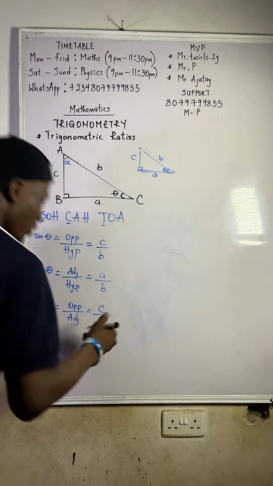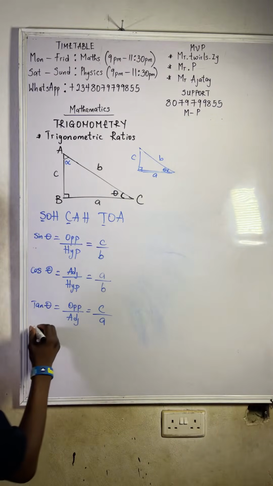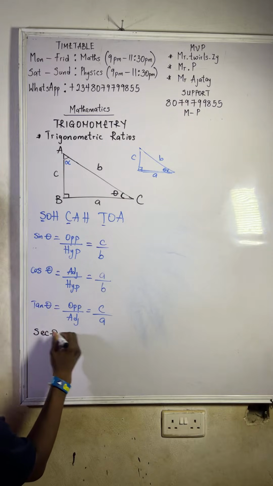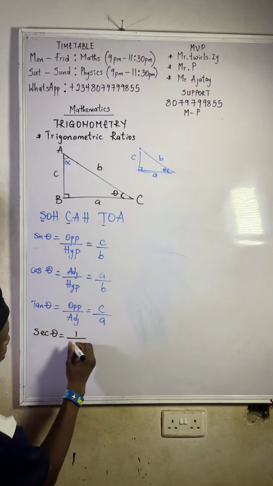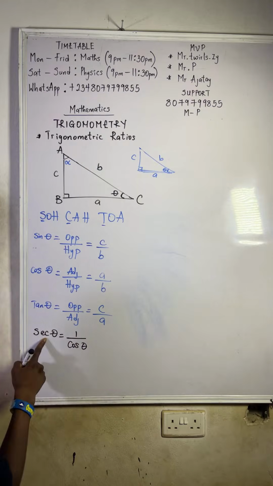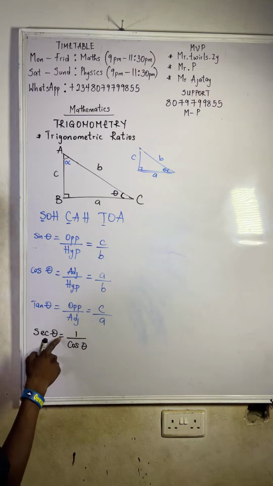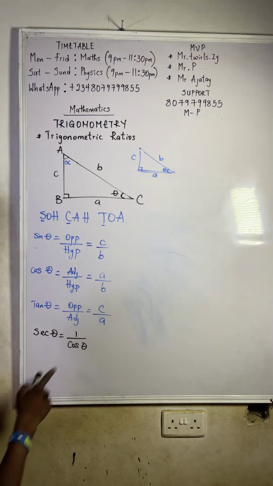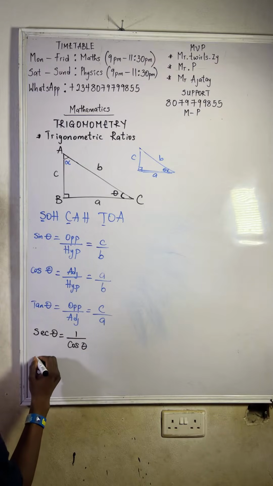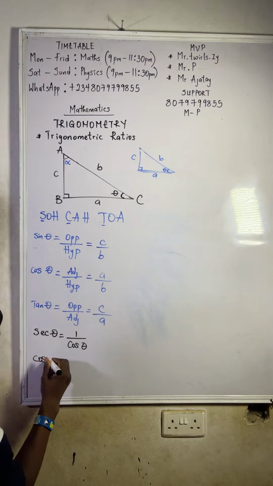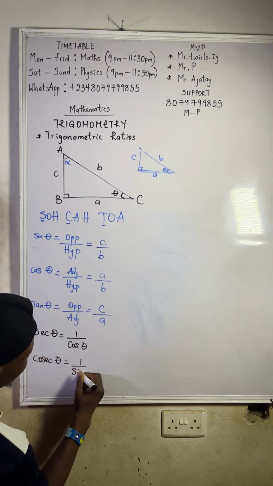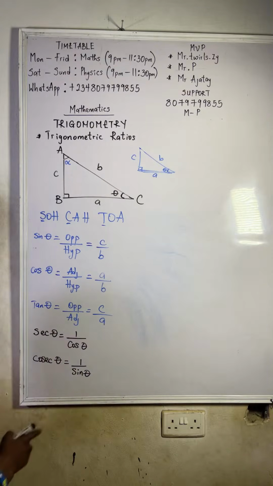If you remember very well, I told you that, let's do it for sec theta. I gave you sec theta is 1 over cos theta. This is secant. So secant theta, another way of writing it is 1 over cos theta. Do you get it? That is for secant. Now, take note of all these formulas. Therefore, cosec, that's cosecant theta. Another way of writing it is 1 over sin theta. So take note of all these formulas.